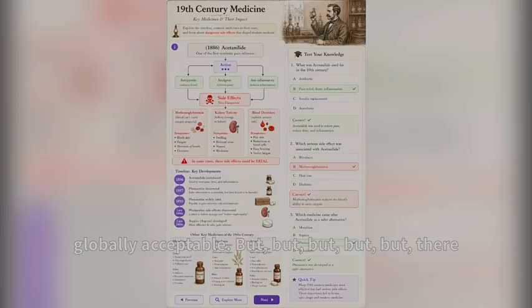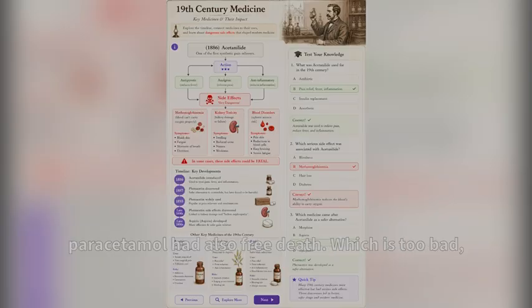But there's one more story associated with this Tylenol. Tylenol was available in 1955, as mentioned earlier, and there is one Tylenol crisis. I'll explain this crisis some other day. But yes, paracetamol had caused a few deaths.